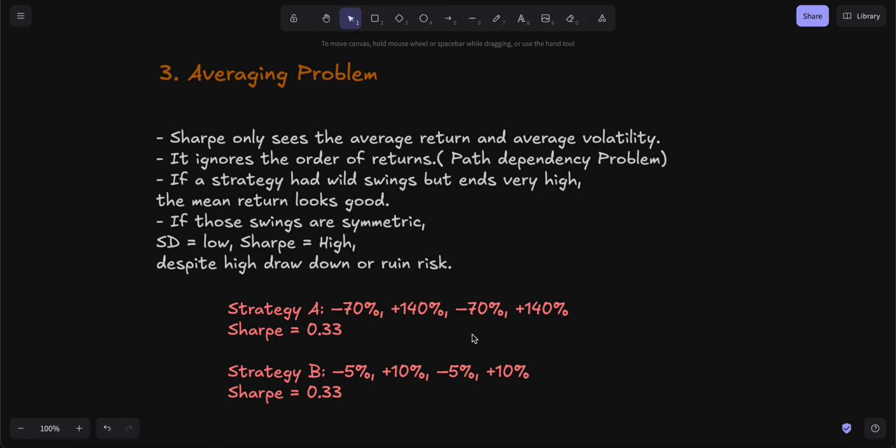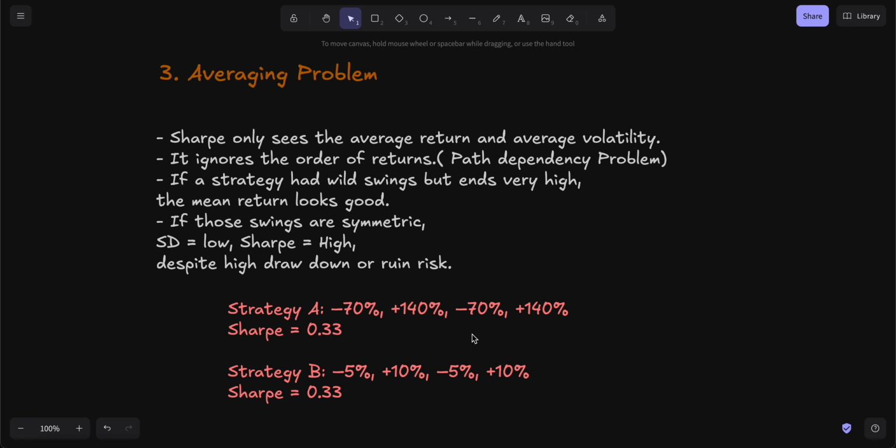The Sharpe ratio is not really good at predicting those things. If a strategy has a wild swing but ends very high, the mean return looks good, and if the swings are symmetric, the standard deviation will be low and the Sharpe ratio will be high, despite high drawdown or ruin risk.